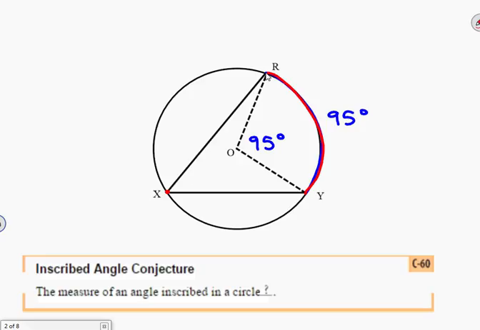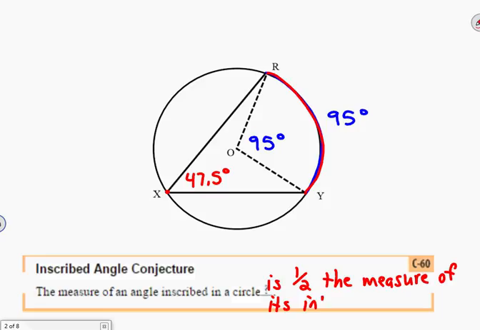If we took a protractor and we measured that inscribed angle, it would always come out to be half the measure of the arc. So in this case, 47.5 degrees, half of 95. This leads to the conjecture, the measure of an angle inscribed in a circle is half the measure of its intercepted arc.